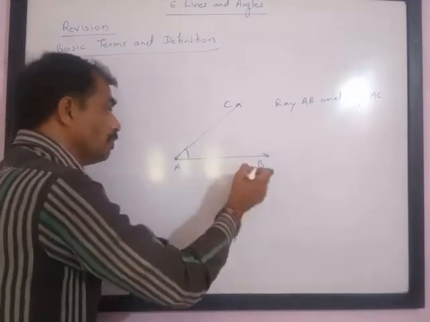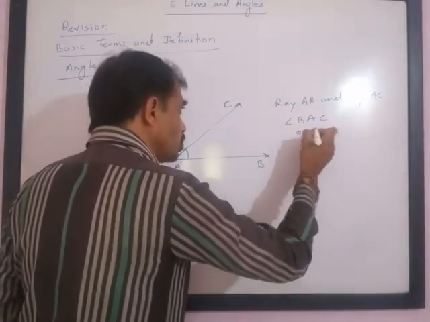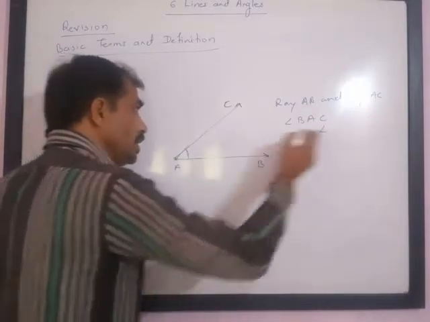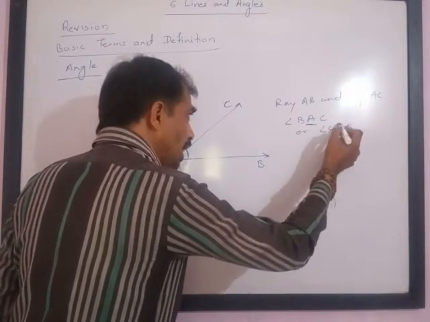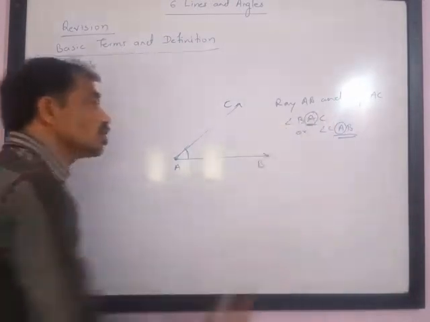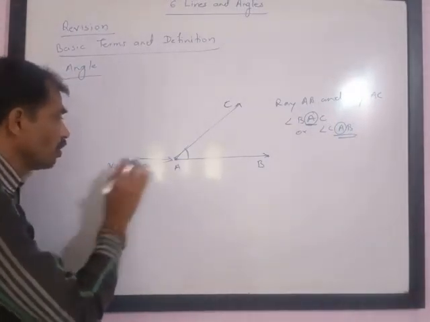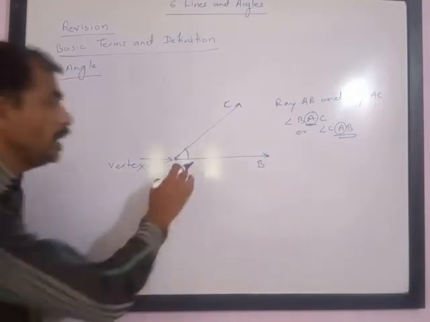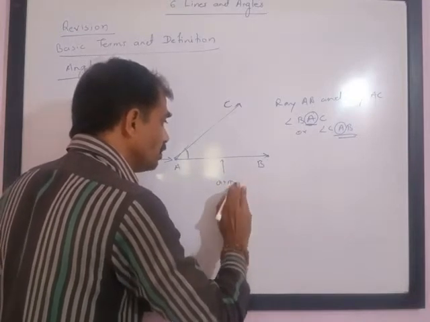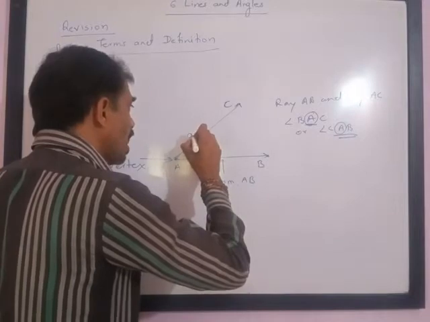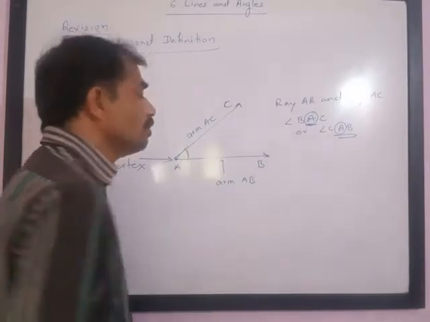This is angle BAC. Please note, angle BAC, or you can also name it as angle CAB. And please note, this originating point A is called the vertex of the angle. AB and AC are called the arms of the angle. Arm AB and this is arm AC of the angle.